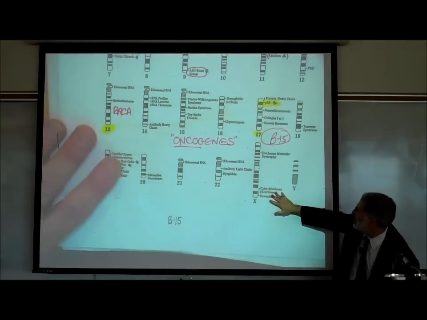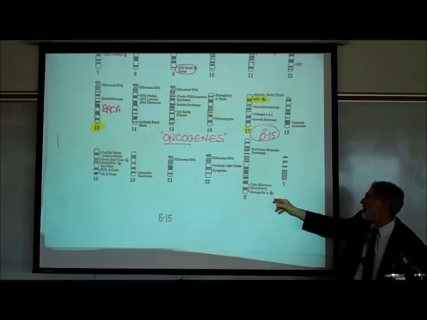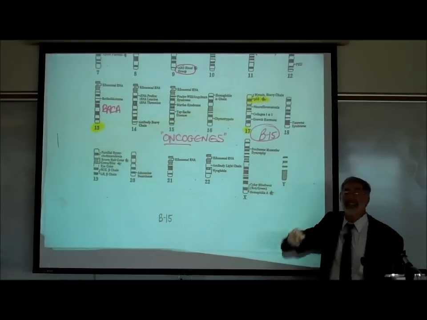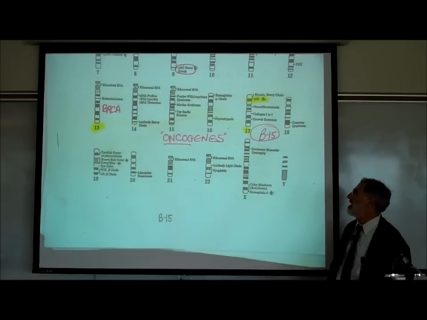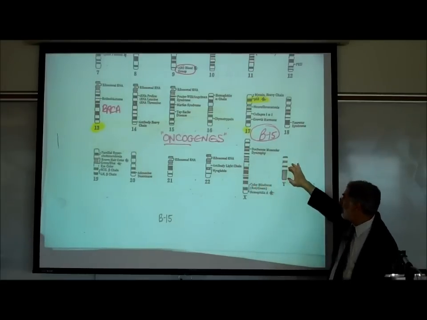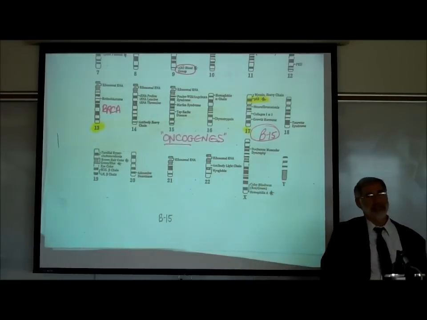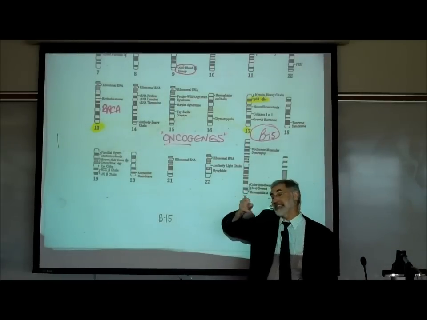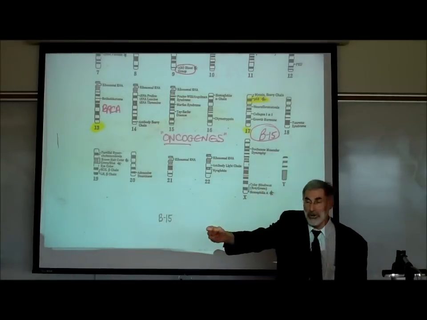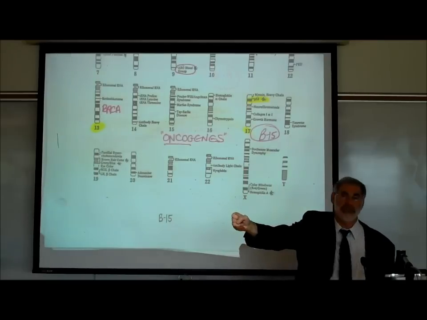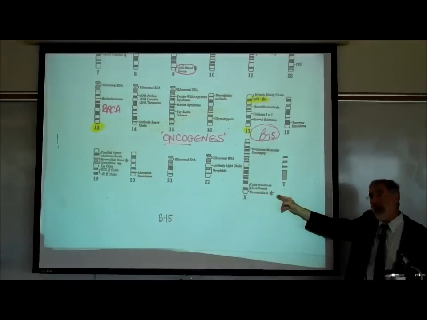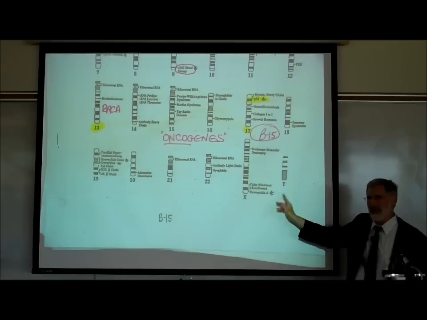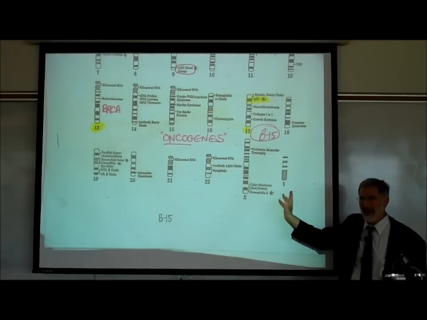Now, over here, we have the sex chromosomes. If you're a female, you have two of these large XX chromosomes. If you're a male, you've got one large X and one itty-bitty Y. Where did they come from? Well, if you're a female, one of the X's obviously came from the sperm from your father, and the other came from the egg from your mother. If you're XY, which one came from the mother and which one came from the father if you're XY?